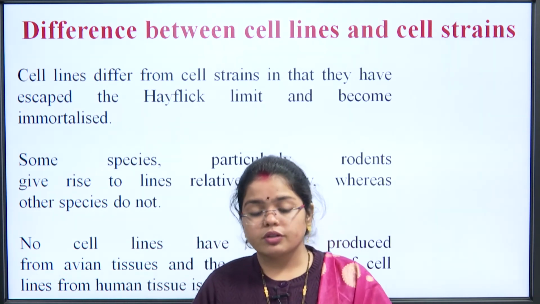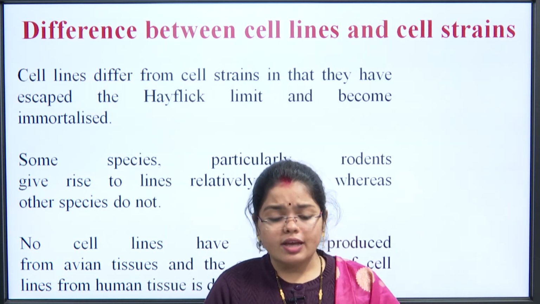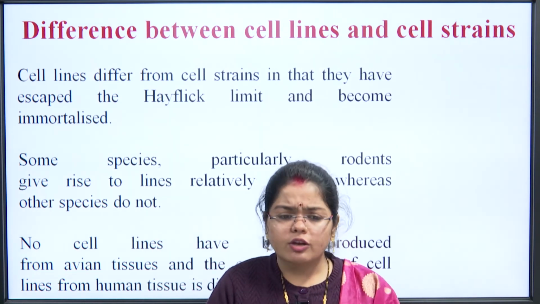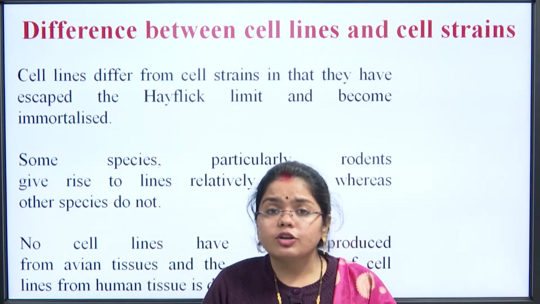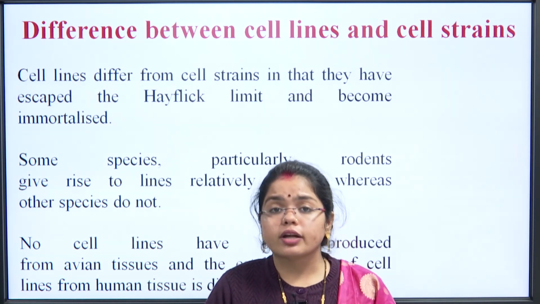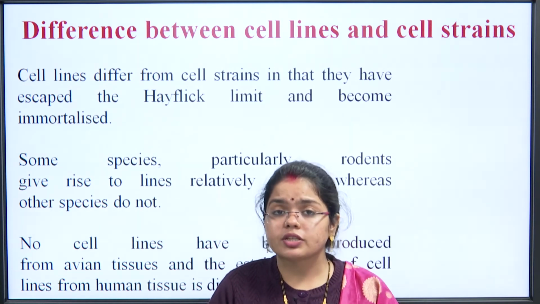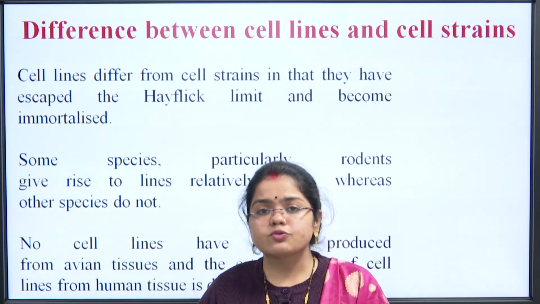As I just told you in the previous slides also, animal cell culture is difficult because animals have a very complex machinery of metabolism. We require different kinds of proteins and different kinds of enzymes, and they differ from organism to organism, person to person. For that reason, it is very difficult to establish human cell lines. Although we have developed such cell lines, it is a very difficult process.